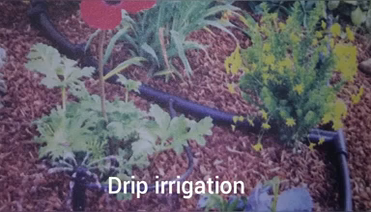With the help of a plastic tube with the holes, the farmers are irrigating their crops, and that is why it is known as drip irrigation, slowly, one by one drip.